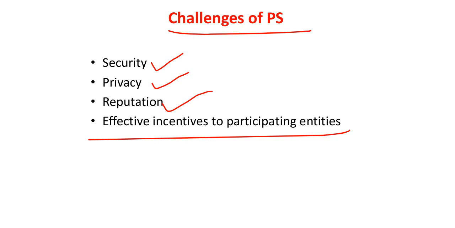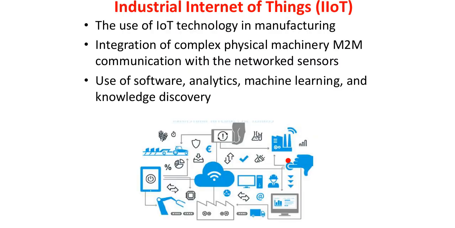But whenever you provide some incentives or something like that, then there will be issues related to that, right? So these are some of the things which generally appear as the bottlenecks, but nevertheless it is possible to overcome all these problems with the proper design and proper actions, right? So this is about participatory sensing.